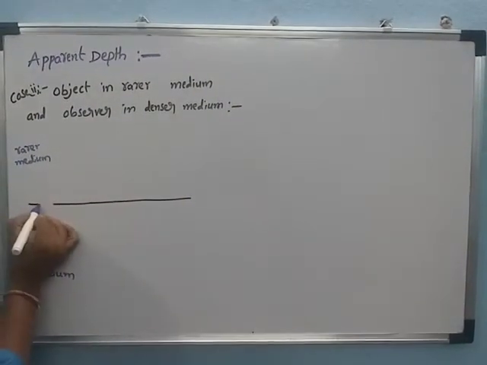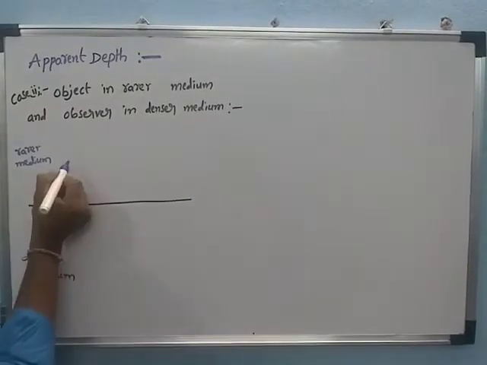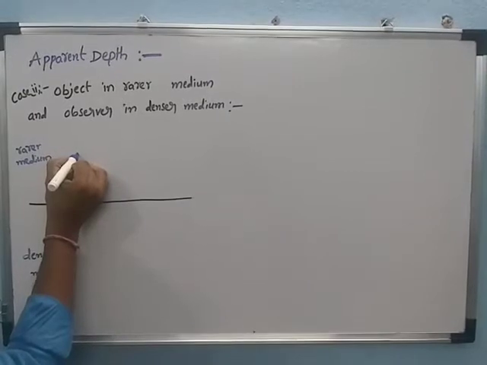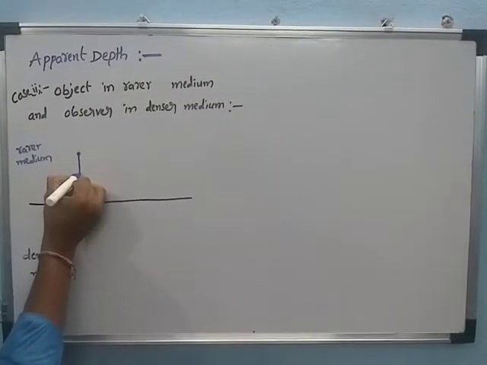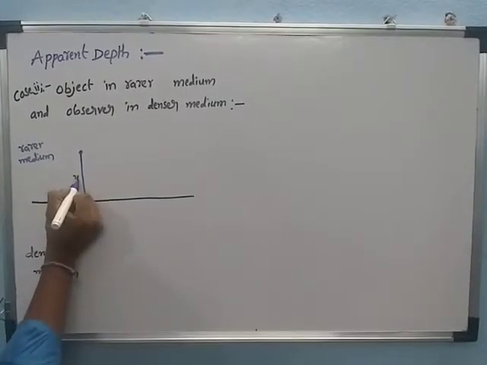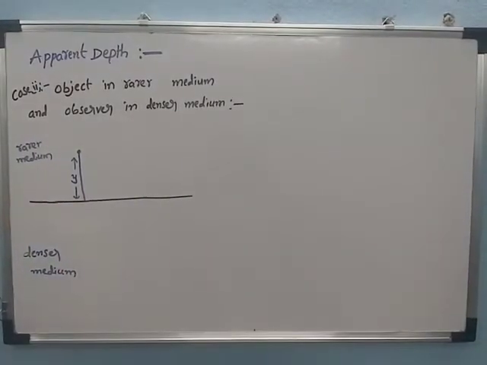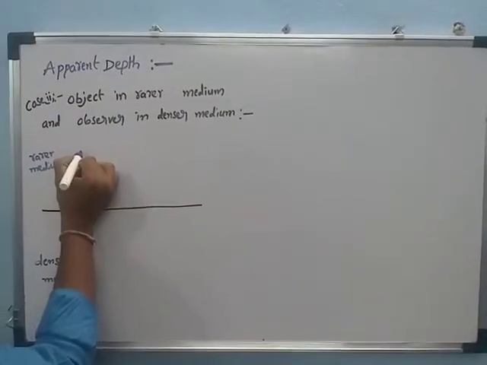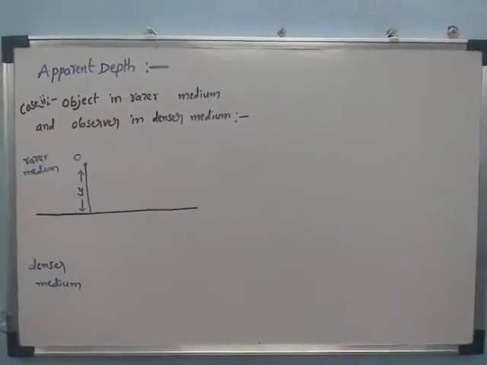Now the object is placed in the rarer medium. For example, the object is placed at this position. The distance from the surface separating the two media to the object is y. How much is the distance? The distance is y. The object is denoted by O.